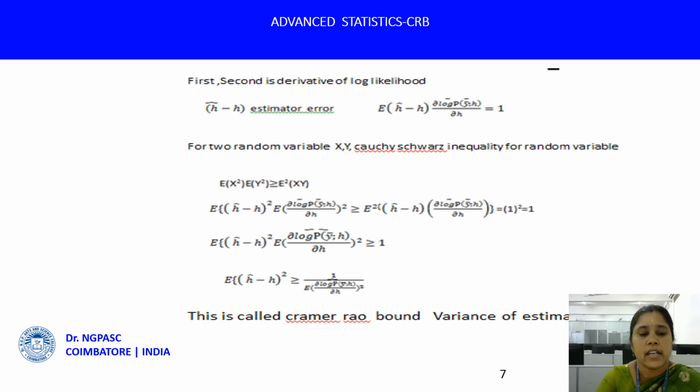Therefore, E of (h hat minus h) squared times E of (∂ log p(y bar; h)/∂h) squared is greater than or equal to 1.